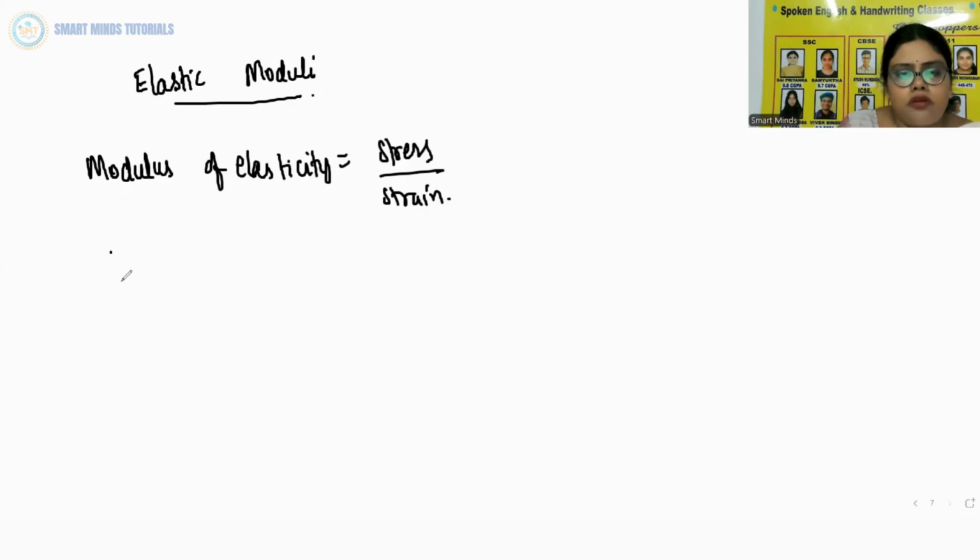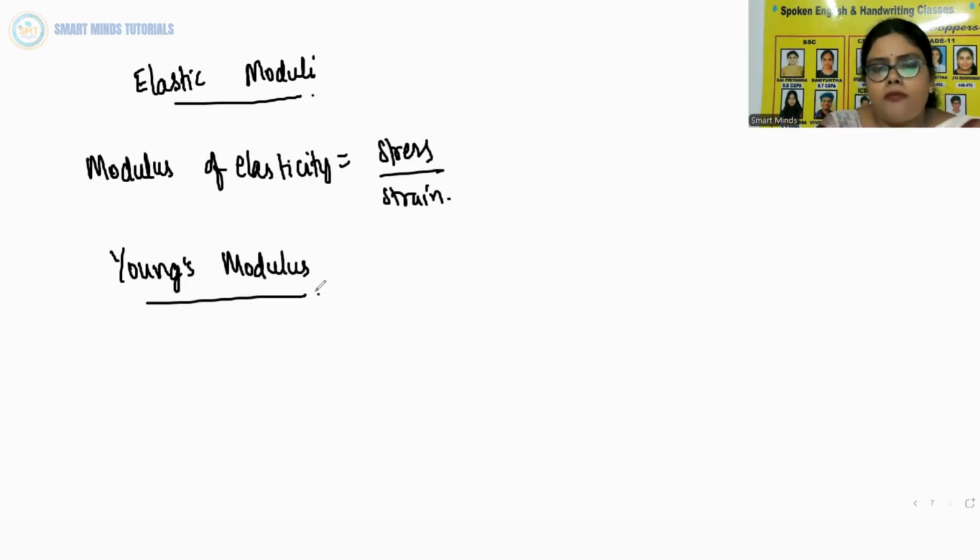Now let us move on to the most important topic, that is Young's modulus. What is Young's modulus? Experimental observations show that for a given material, the magnitude of the strain produced is the same whether the stress is tensile or compressive. So the ratio of tensile stress to the longitudinal strain is called Young's modulus.